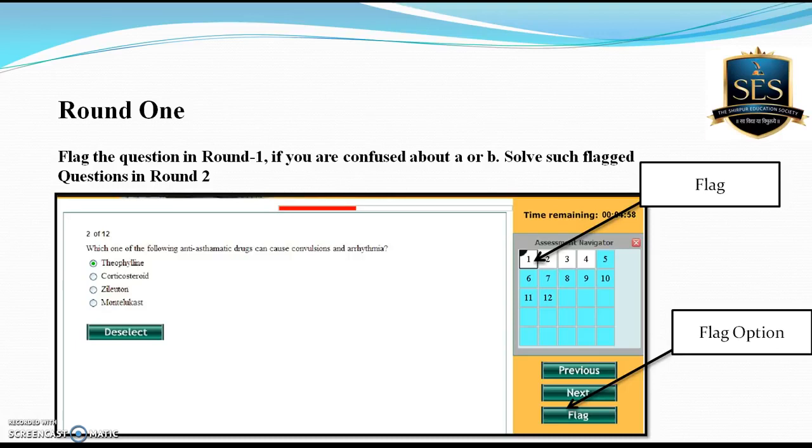Okay, I'm not saying that you should restrict yourself to just 30 questions. I am saying again that a minimum of 30 questions should be right. So it may be possible that you solve 40, 50, 60, 70 questions in round 1, depending upon your knowledge and depending upon the hardness or easiness of the question paper, I can say.